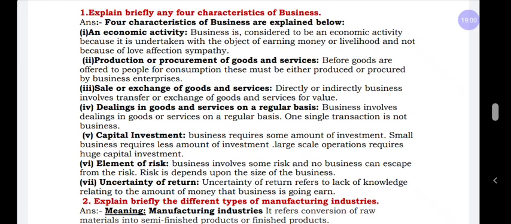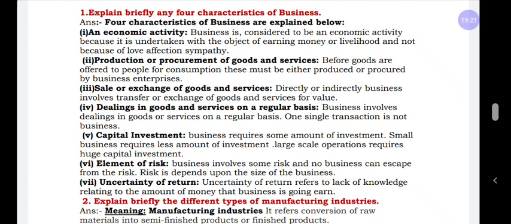The very important question in the first chapter, characteristics of business. Here you have to write 4 points with explanation in the examination. Very simple, how we can write easy points in the examination. First, you have to pick the very easy points.